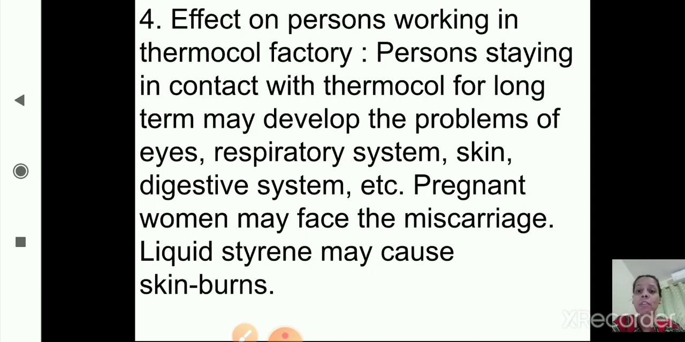And the next adverse effect is the effect on persons who are working in a thermocol factory. The persons working in a thermocol factory, because they are in contact with thermocol for a long duration, for a long period of time, may develop problems related to the eyes, respiratory system, skin, digestive system, etc. And pregnant women also face problems like miscarriage, and liquid styrene may cause skin burns. So these are the adverse effects of thermocol.